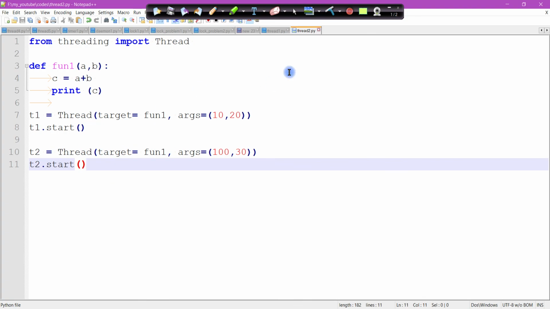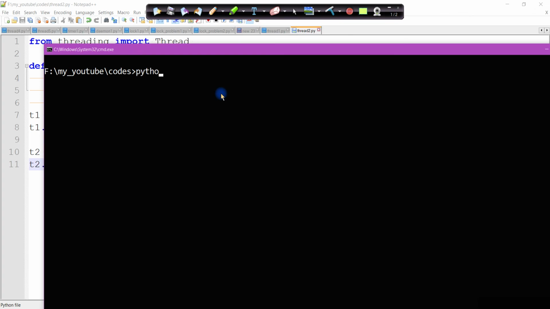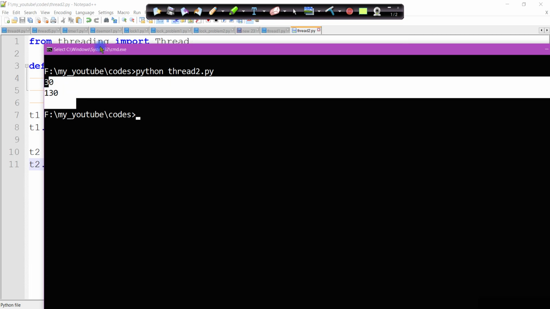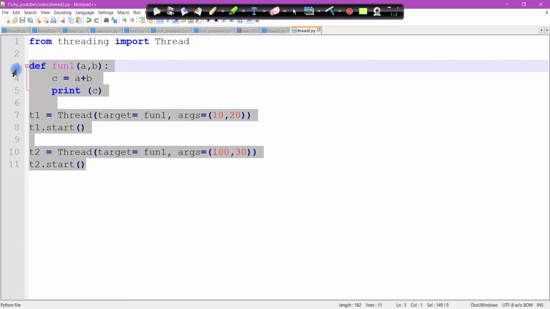Start, and let's see the effect. Working fine. So you can use any code, performance wise, both are okay. I have checked several times.